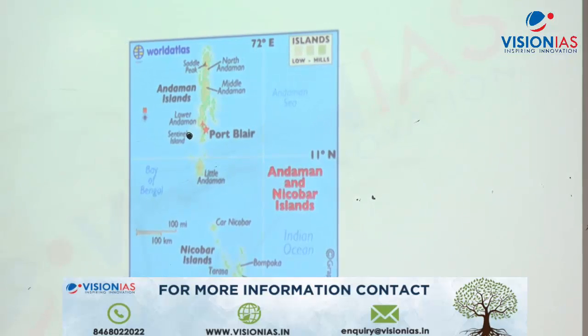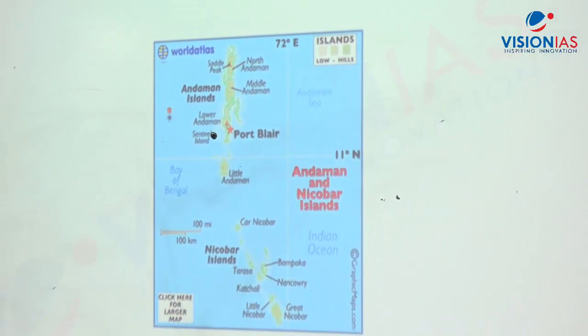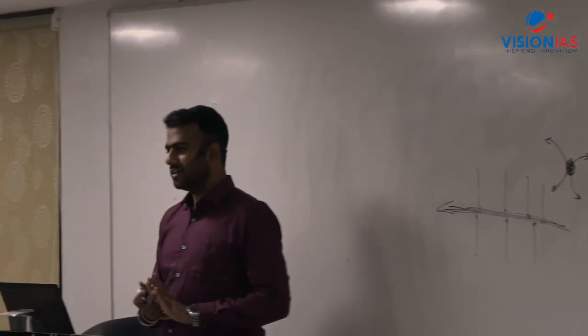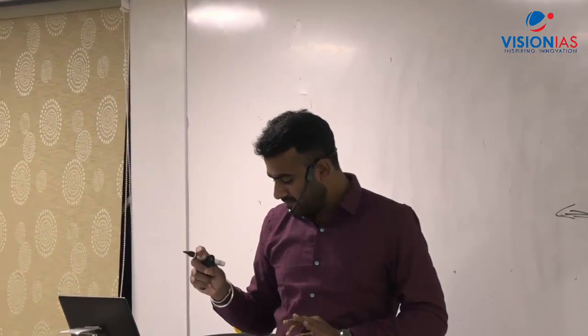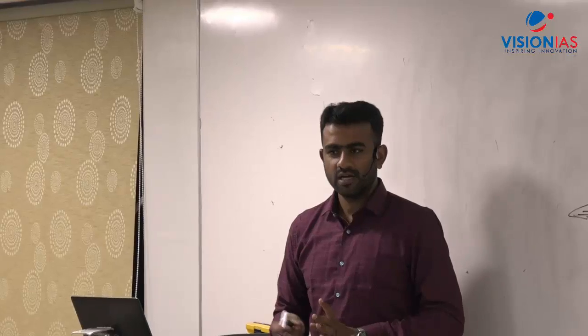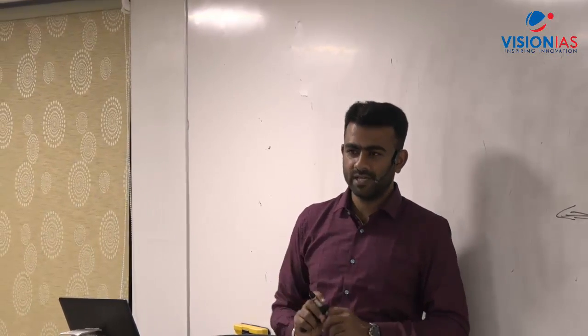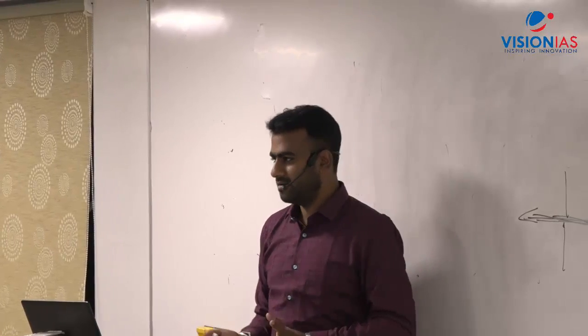There are 5 PVTGs in the Andaman Nicobar Islands: Great Andamanese, Jarawas, Onge, Sentinelese and Shompen. These are the major 5. Among them, the Jarawas have the maximum numbers, around 250 as per the 2011 census, and the Sentinelese are the least, only 15 recorded.